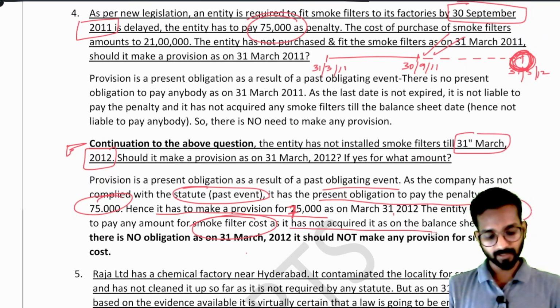It has not acquired it on the balance sheet date as there is no obligation on 31st March 12. It should not make any provision for smoke filter.